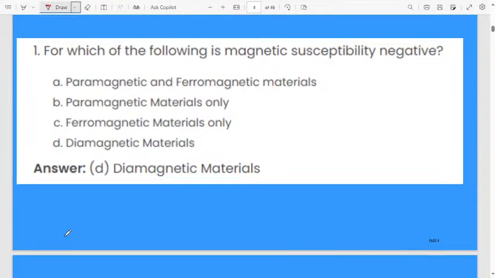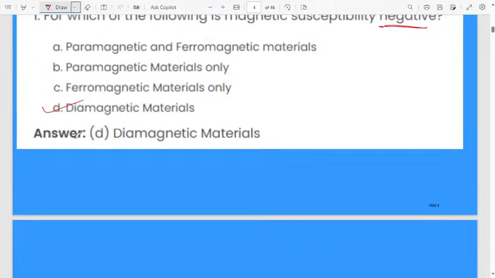See, magnetic susceptibility will be negative in the case of a diamagnetic material. This is first and second PUC syllabus, but they will ask because the syllabus is extended up to second PUC. Based on diamagnetic and paramagnetic materials, they will ask a question. Therefore, magnetic susceptibility is negative in the case of a diamagnetic material. Yes, Kavya, Aftab, correct. What you answered is correct.